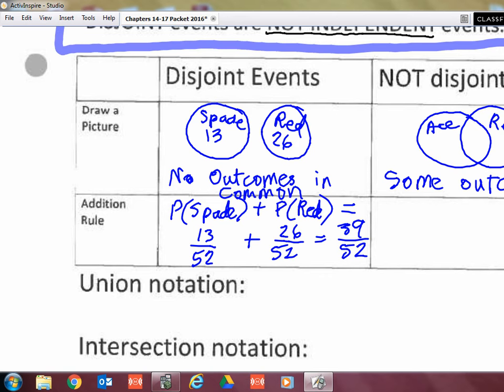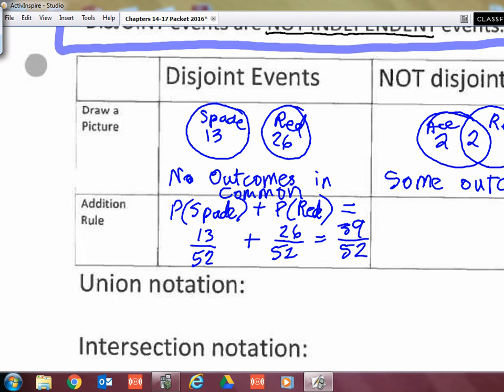But now let's evaluate our numbers here in our non-disjoint events. How many aces are red? Start in the center here. There are 2 red aces. So out here on the side in the ace circle, how many aces are not red? 2. Okay.